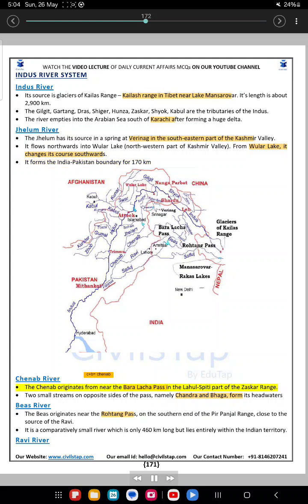Chenab River. The Chenab originates from near the Baralacha Pass in the Lahaul-Spiti part of the Zaskar Range. Two small streams on opposite sides of the pass, namely Chandra and Bhaga, form its headwaters. Bees River. The Bees originates near the Rotang Pass, on the southern end of the Pir Panjal Range, close to the source of the Ravi. It is a comparatively small river which is only 460 kilometers long but lies entirely within the Indian territory.